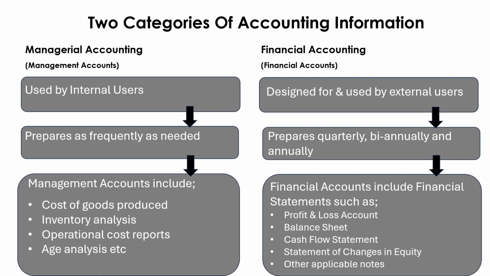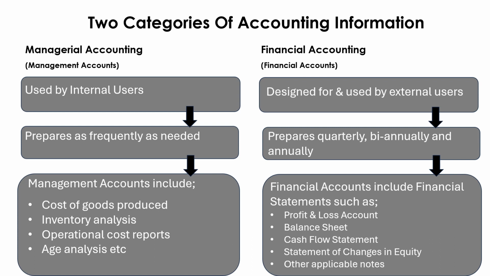Now we'll see what is financial accounting. Financial accounting is designed for and used by external users like lenders or creditors, debtors or customers, government institutions, owners or potential investors. Likewise, we have already discussed this in our previous slide.